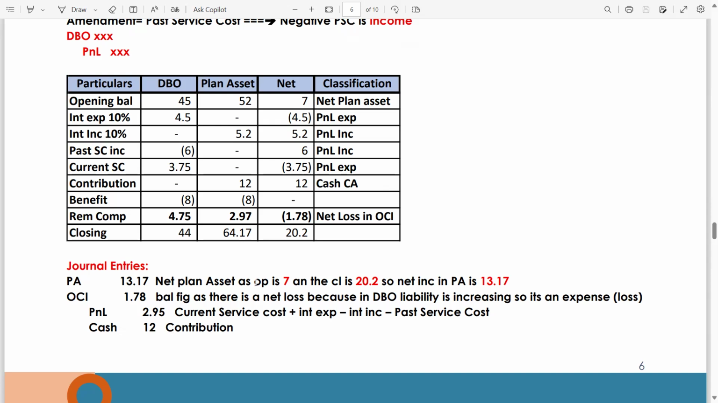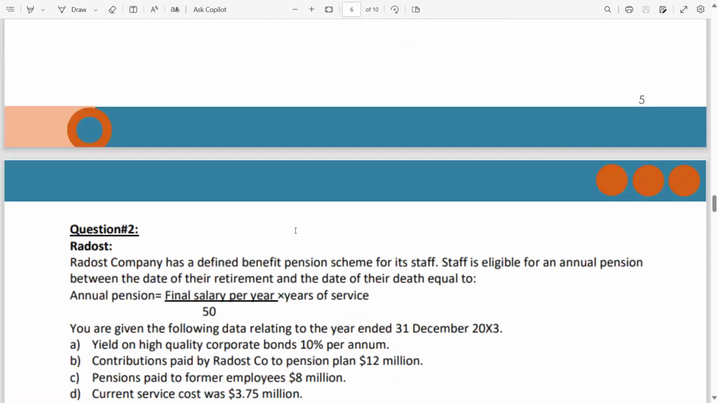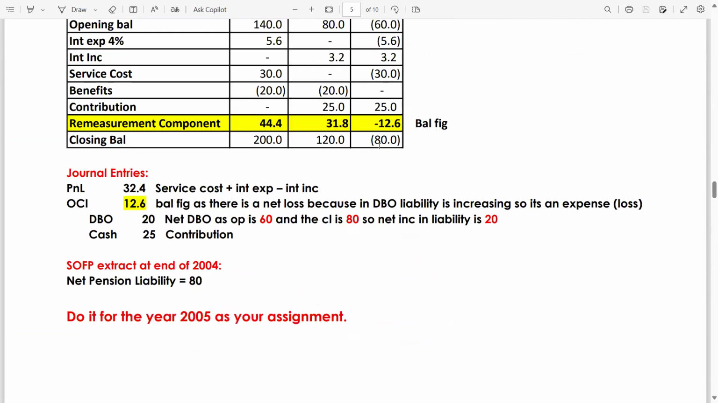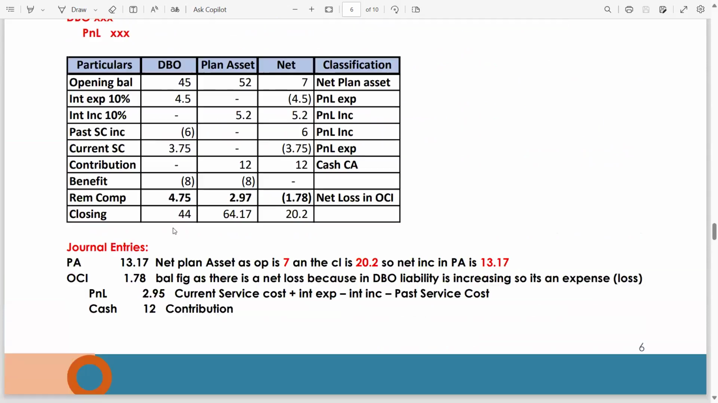Okay, in the previous question, the closing value we had was, let me check, 80, and this 80 will be reported in SOFP under the liability section as net pension liability. But what is the treatment in case of net plan asset? Here we have a 20.2 surplus of net plan asset. Now what is the treatment? Will it also be recorded as a non-current asset in SOFP?